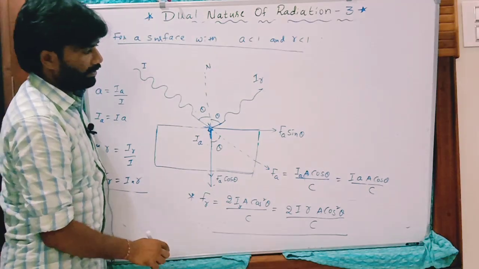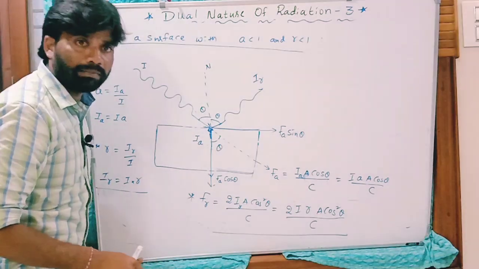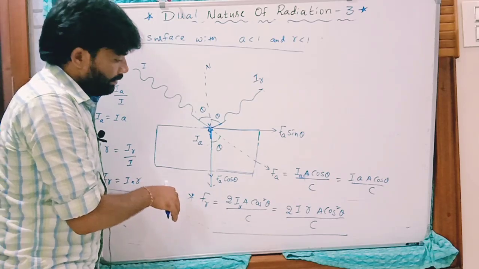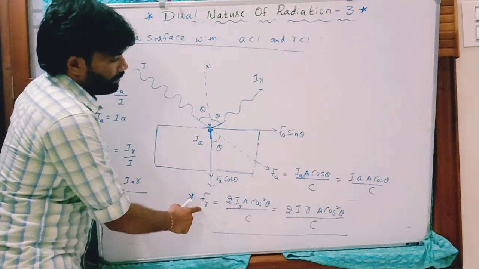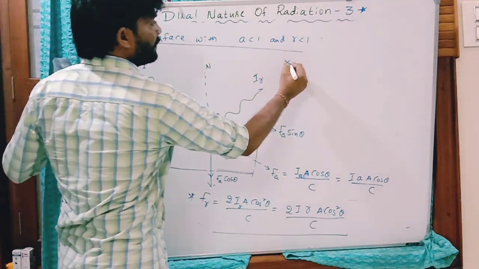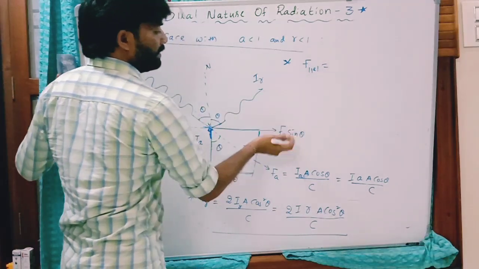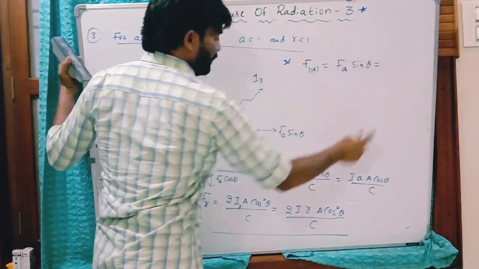You can see here for this radiation pressure. Radiation pressure means normal force acting on this surface per unit area. But what is that normal force here? Combination of these two. First I will write the parallel force to this. What is the parallel force to that surface? Only this. Parallel force is FA sin theta. What is FA?